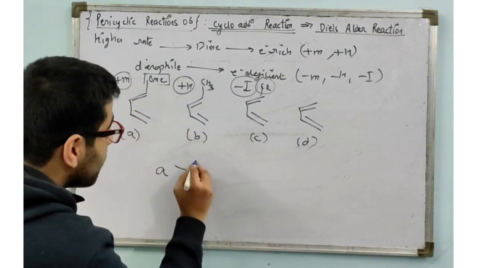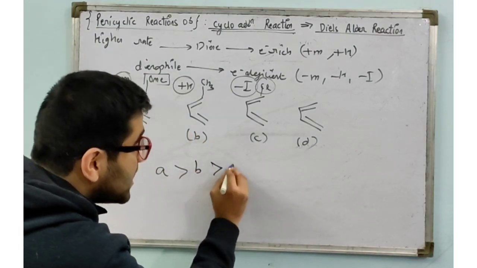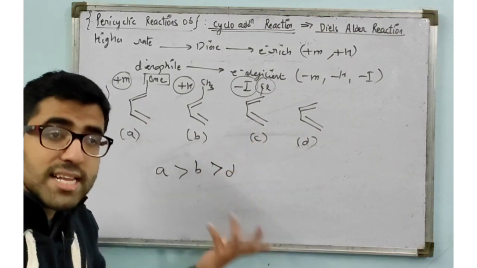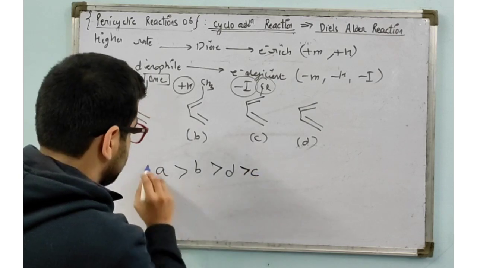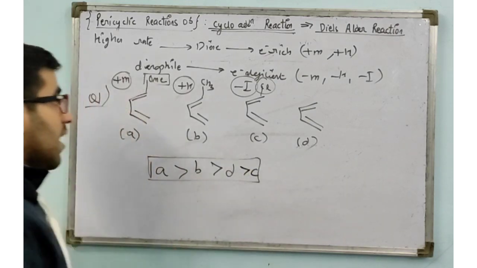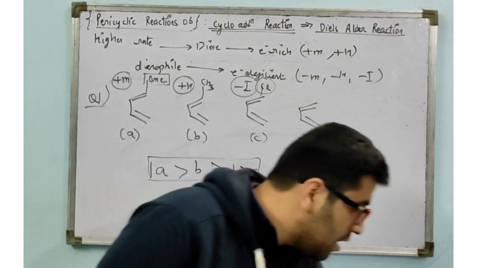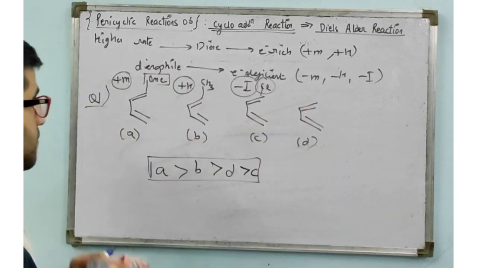Okay, then we have B, then we have D, because in C the minus I effect decreases the electron density, so C is last. I hope this is clear to you. I hope this is very clear to you.